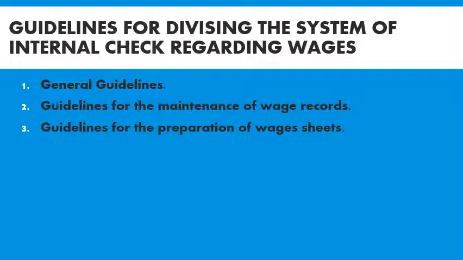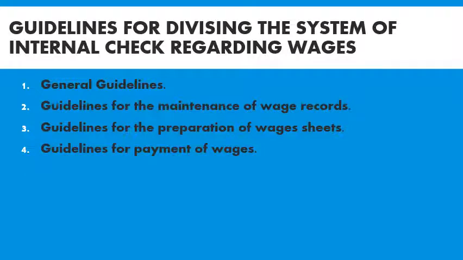Take the example of a large scale concern with 2000 workers: one wage sheet is not enough to prepare the daily wage payment. At that time, 100 workers may be appointed for preparation of wage sheets, so that there will be a proper internal check system regarding wages.